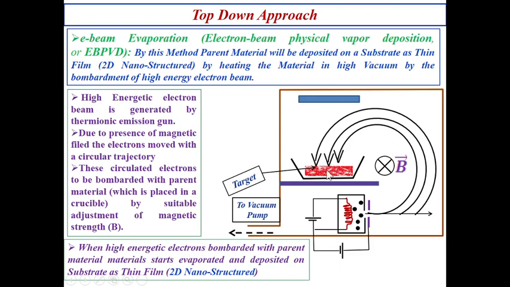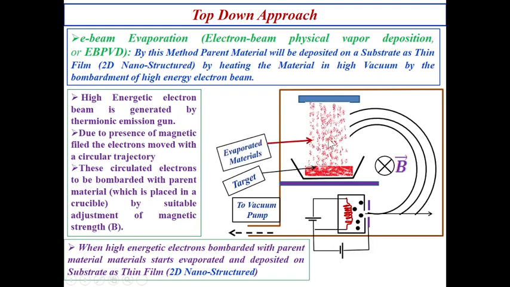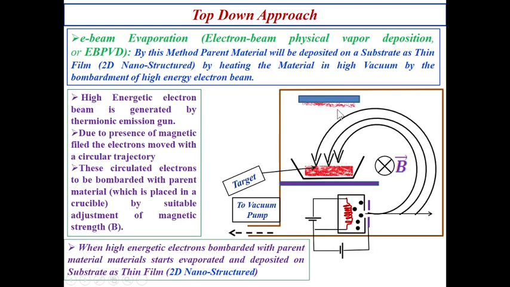Whenever it is bombarded with the parent material, the target material, then from this target material the material is going to be evaporated. The evaporated material will be deposited over the substrate. This is the principle or mechanism of e-beam evaporation. Here I have written 2 to 3 lines about the mechanism. You just write it in your note.